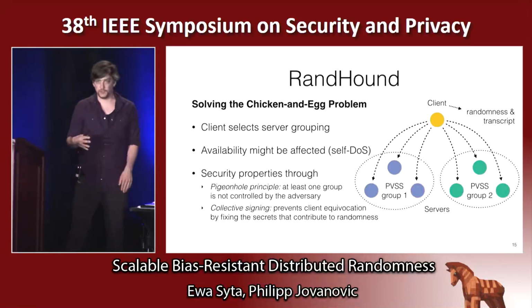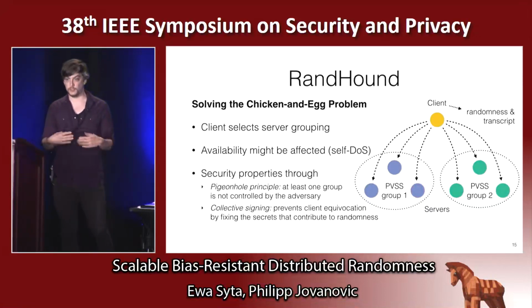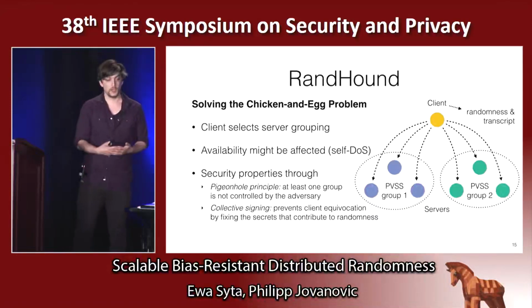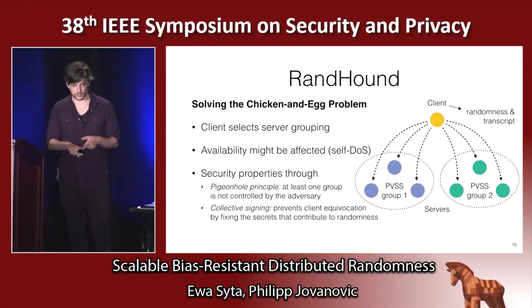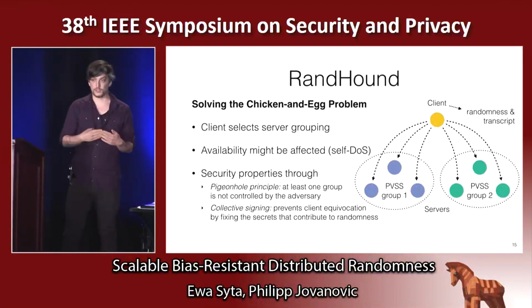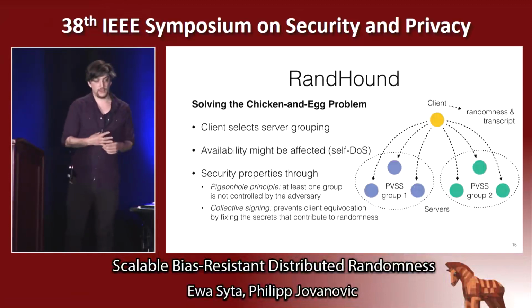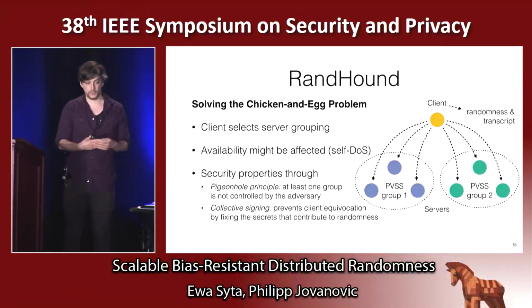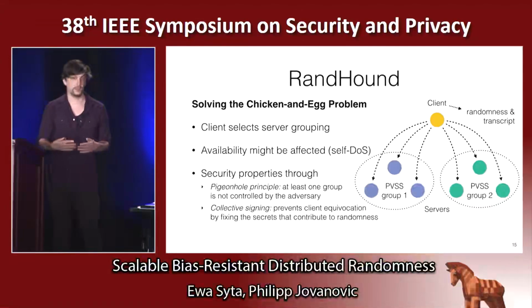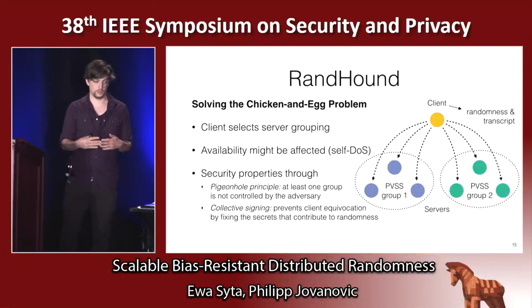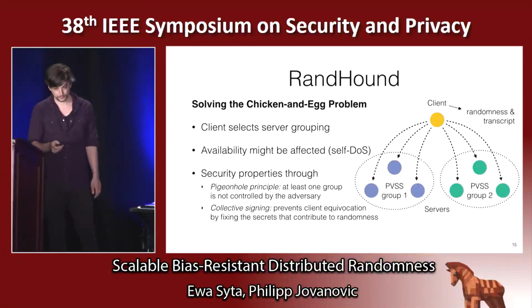We guarantee the security of the protocol such that the client cannot bias the output, for example, by using the pigeonhole principle, which allows us to say that at least one group is not controlled by the adversary with very high probability, and by using collective signing, which prevents the client from equivocating on the output by letting the servers double-check the commitments of the client.